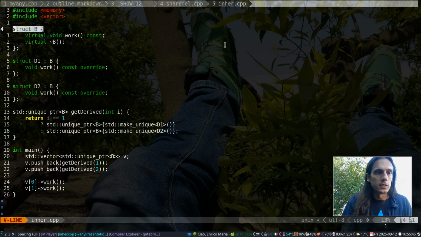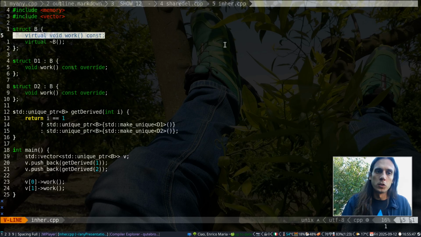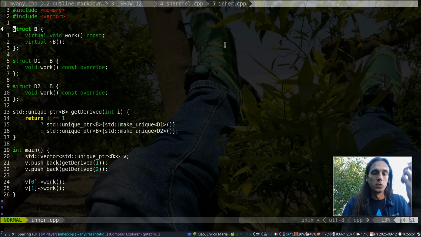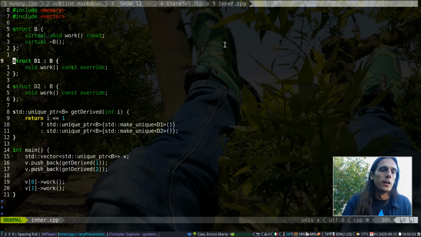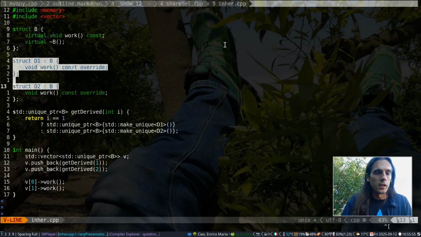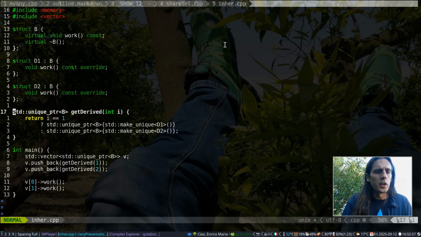I have a struct with a virtual method and a virtual destructor, and this is going to be used as a virtual base class. And then we have two derived classes, and each one of those two derived classes overrides the work member function somehow. I haven't included the definitions because that's not important for the purpose of this explanation.